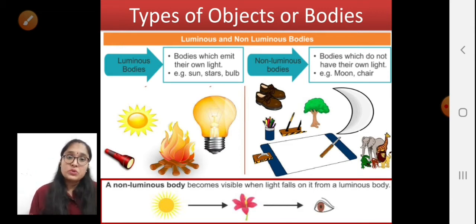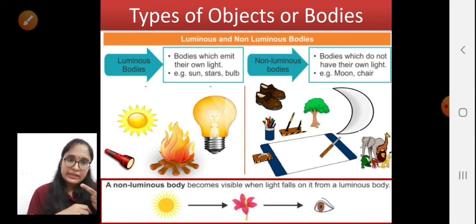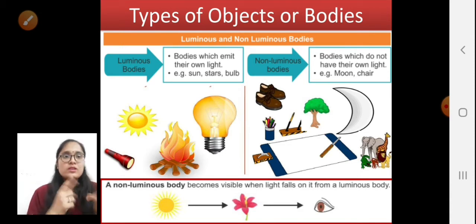So what are we going to do? Are we not able to see that object? No, it is not. Depending upon whether the objects have their own light or not, we divide the objects into two categories. What are these categories? Luminous objects and non-luminous objects.